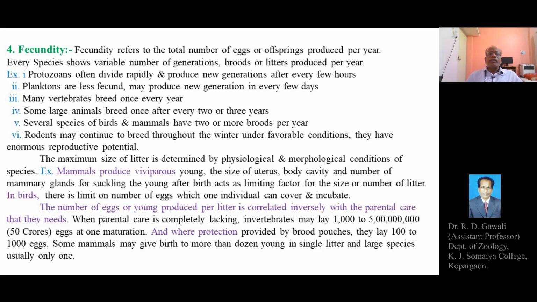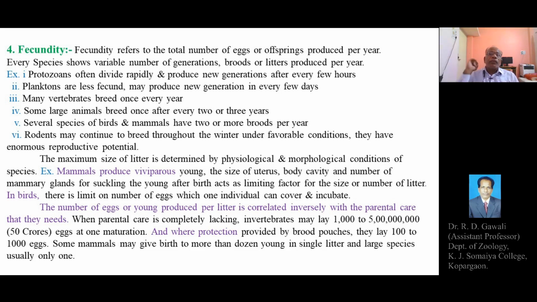Then, in the case of planktons, that is microscopic plants or animals, they are less fecund, or they produce fewer eggs or offspring, but may produce a new generation every few days. Even though they have less fecundity, they can reproduce within a few days, meaning the rate of reproduction or generation is higher.